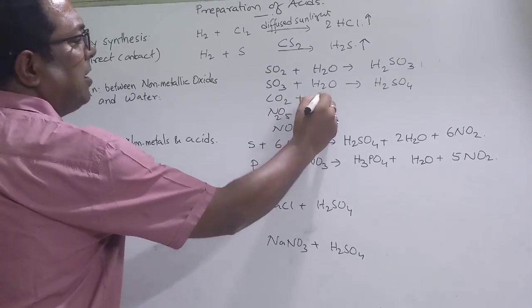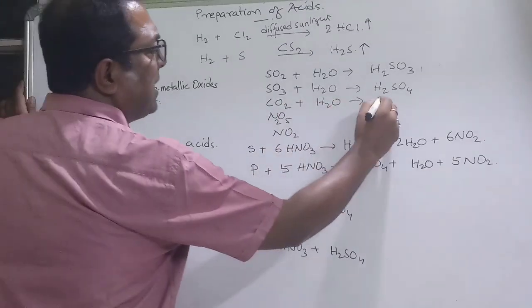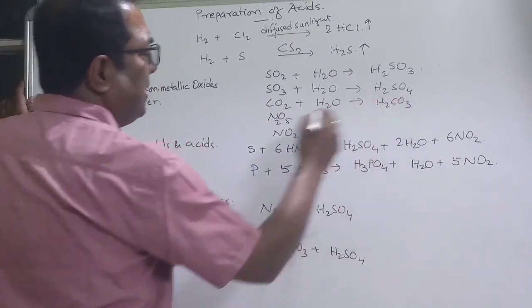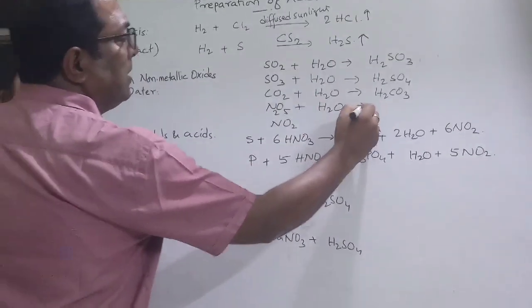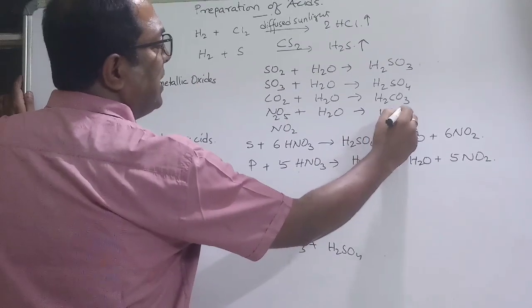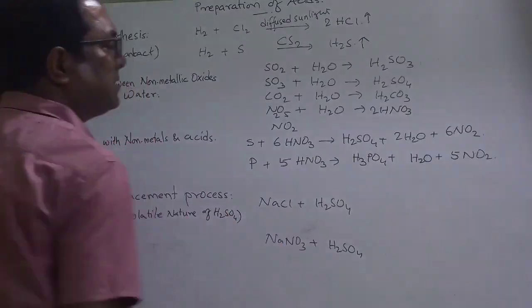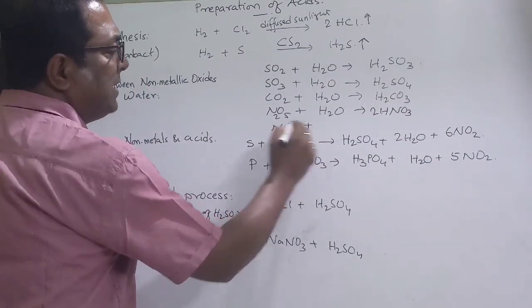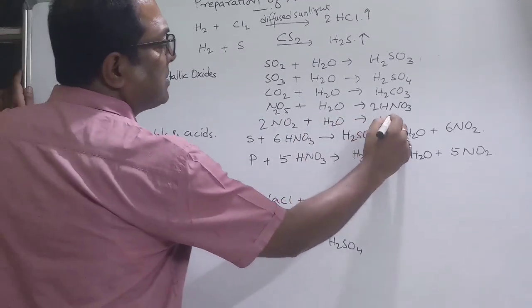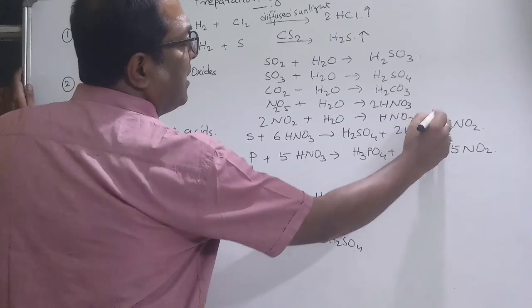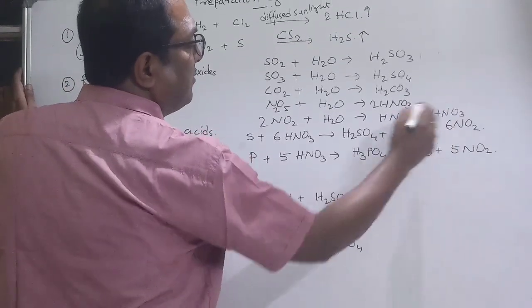When you take carbon dioxide and water, it produces carbonic acid. When you take nitrogen pentoxide and water, you are going to get HNO3 twice. But when you take nitrogen dioxide and water, it produces HNO2 and HNO3 respectively.